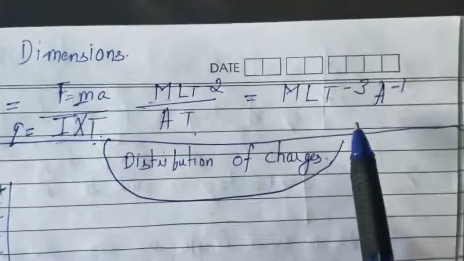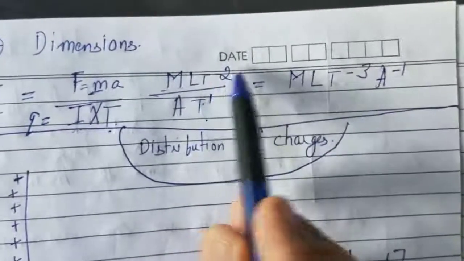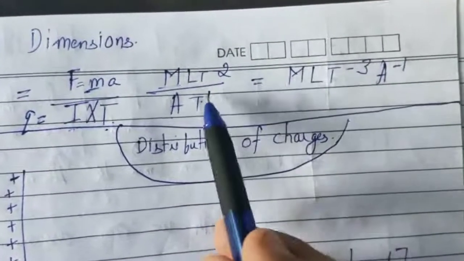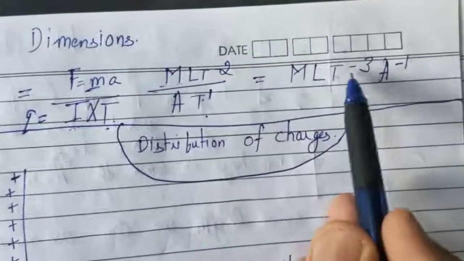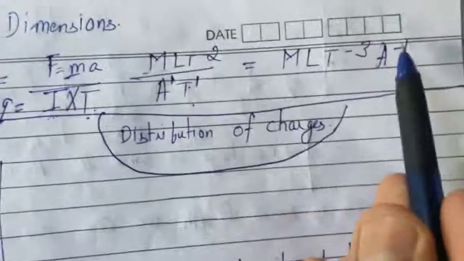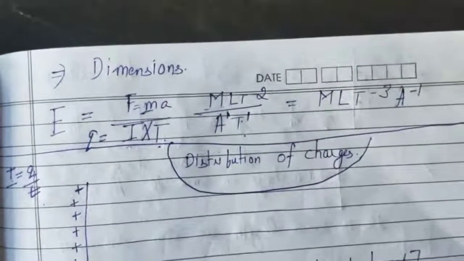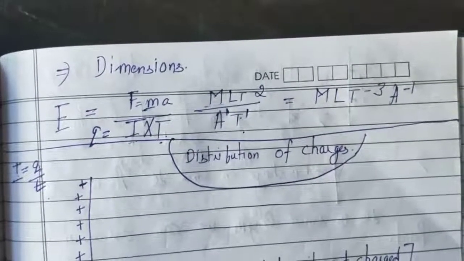So the dimensions will become M, L, T, and 1 here, minus 2 here. The 1 will become minus 1 on the upper side, and minus 1 and minus 2 gives minus 3. A plus 1 here, and upper side minus 1 here. So these are the dimensions of electric field intensity. This is very much important from the examination point of view.